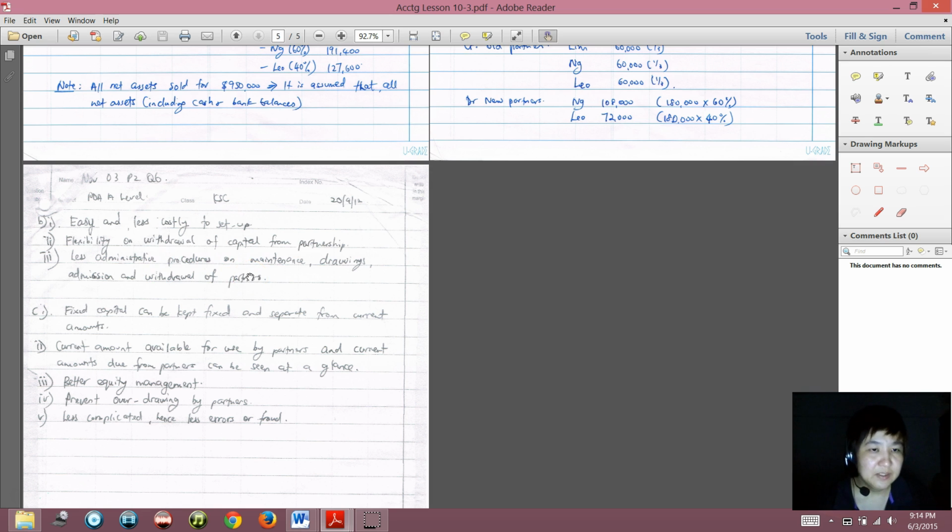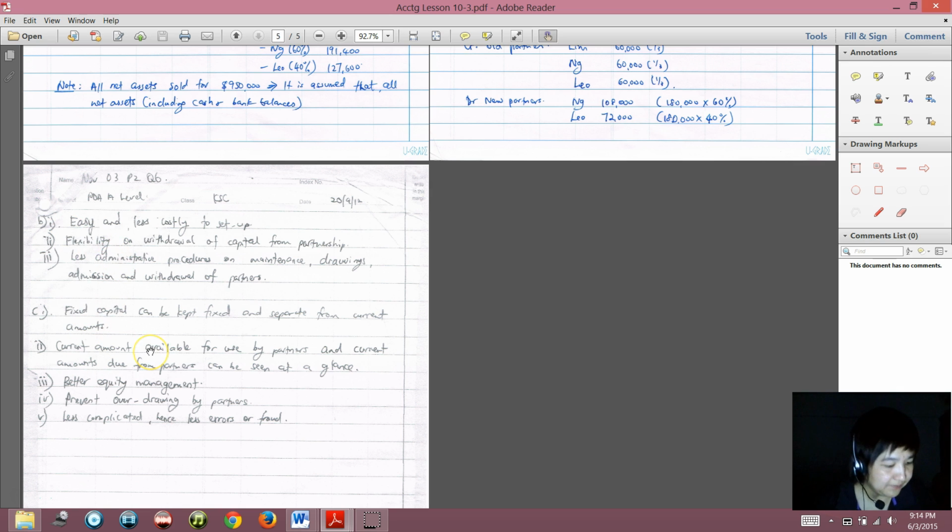And then in a partnership, you submit only your personal tax. You don't need to submit the partnership tax. But for a company, you have to submit your company tax. So in other words, the partnership has less administrative procedures. You are not expected to know a lot in details, but basically these are the advantages of partnership over a company.